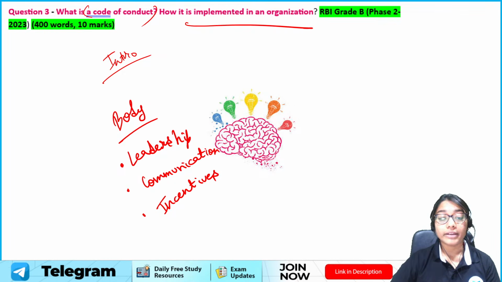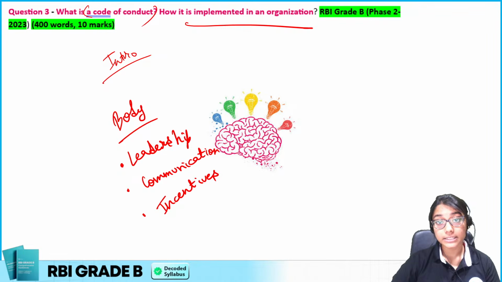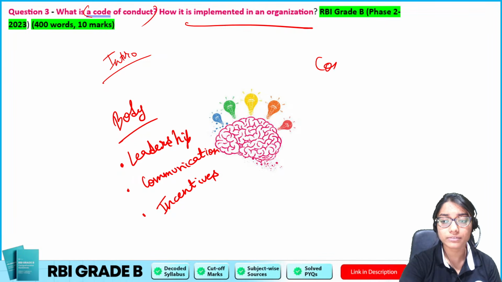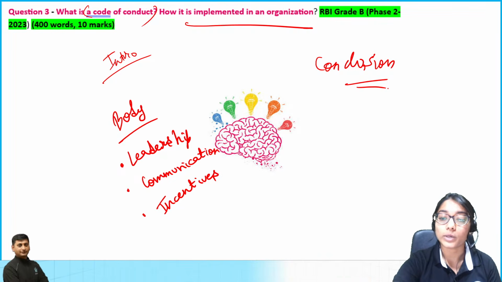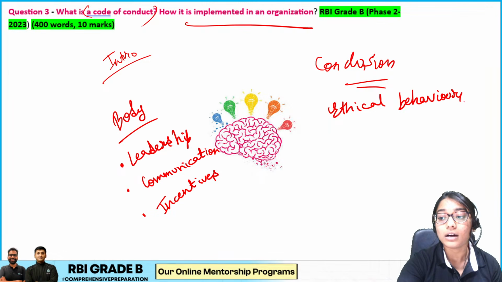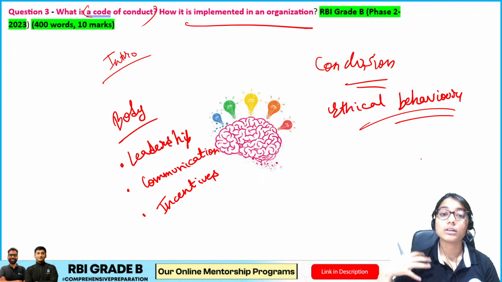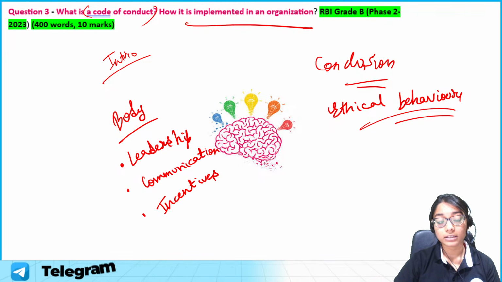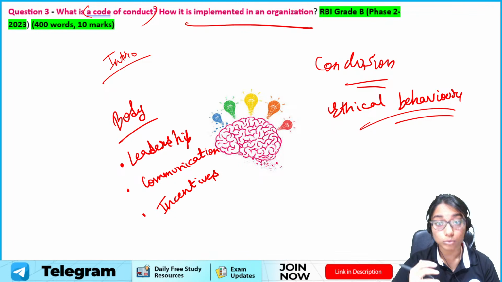So basically, we mention how it can be implemented. And then what you have to do is give a conclusion. What will we write in the conclusion? That having a code of conduct will do what? The crux is that I want to increase the ethical behavior in the organization, that everybody is behaving in an ethical manner. So that is why I'm implementing a code of conduct. And this is how I will conclude my answer.